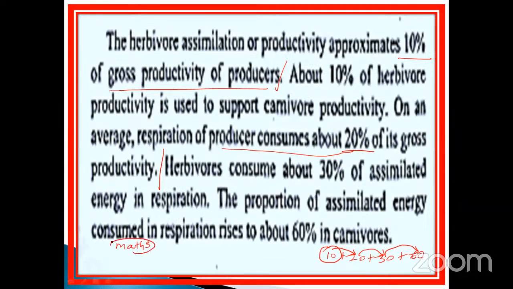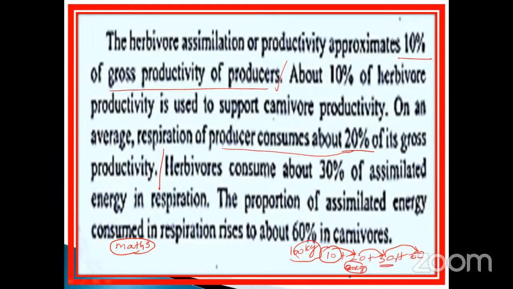For example, imagine 100 kilogram of energy is there. Here how much will be transferred? 20% means you have to calculate from here to here. How much is that? 100 kilogram, 20% means what? 40 kilogram. Sorry, 20 kilogram, isn't it? 20 kilogram. From this 20 kilogram, 30% means what?